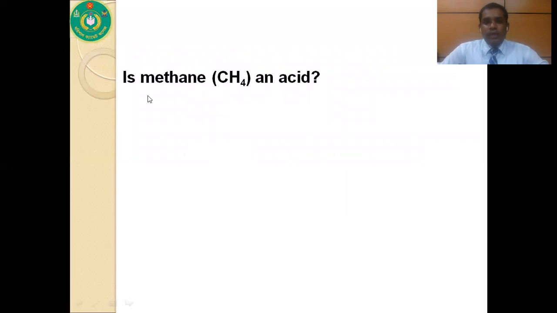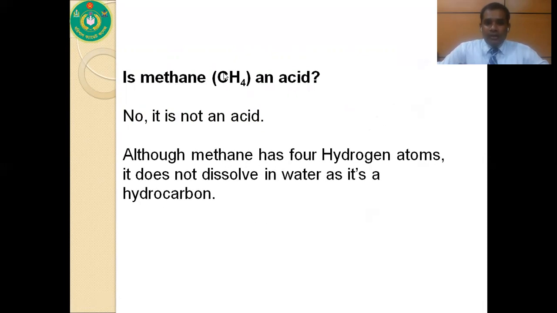So now, here is a question for you. Is methane an acid? You know the chemical formula of methane is CH4. In this symbol, you can see that there are 4 hydrogen atoms attached with carbon. But this is not an acid because methane is a hydrocarbon.